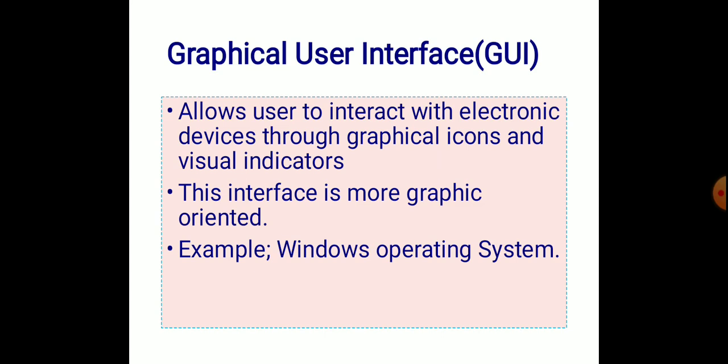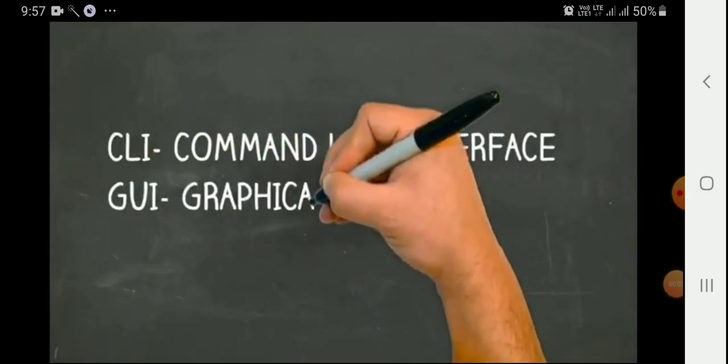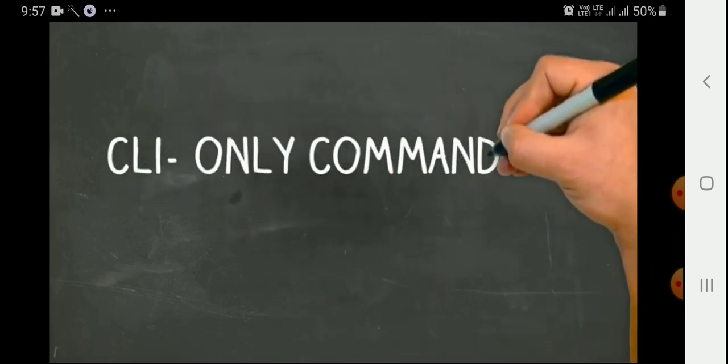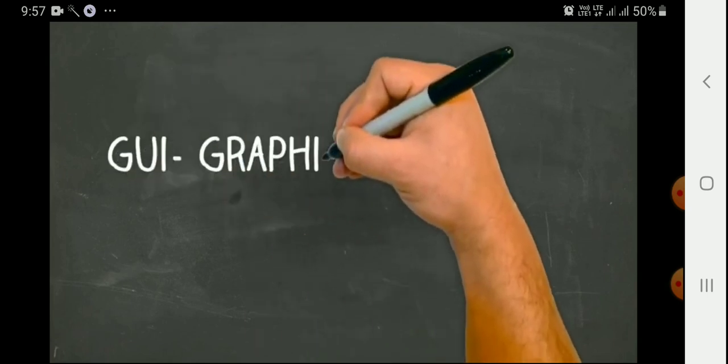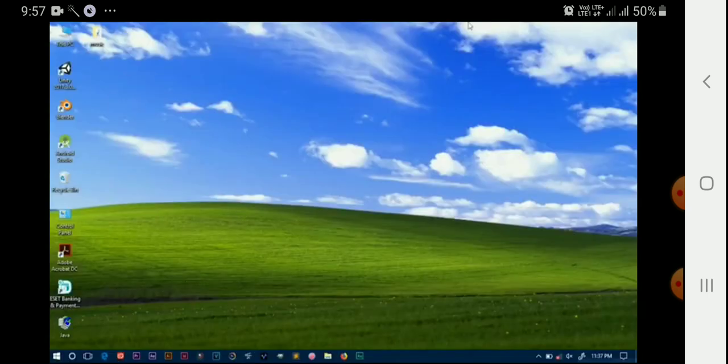It allows the user to interact with electronic devices through graphical icons and visual indicators. This interface is more graphic oriented. Example, Windows operating system. So again, I tell you one more time. CLI, command line interface or command user interface. GUI, graphical user interface. Here CLI needs only commands. It will not have any visual screen, so everything we have to type through commands.